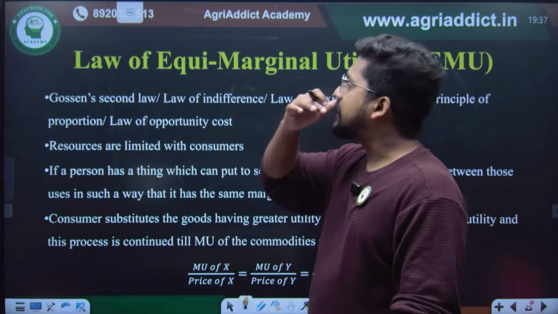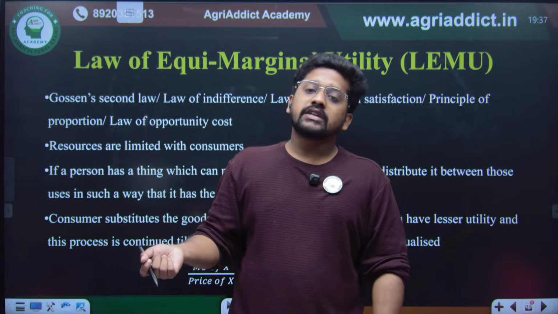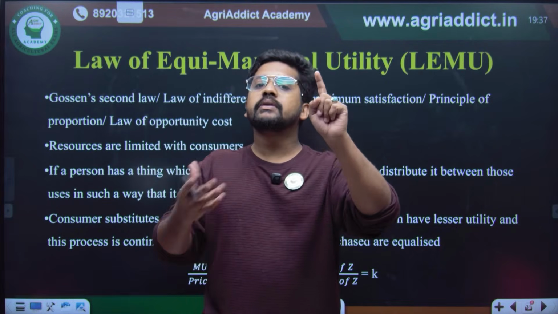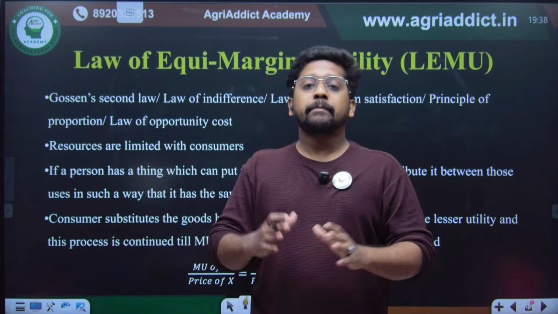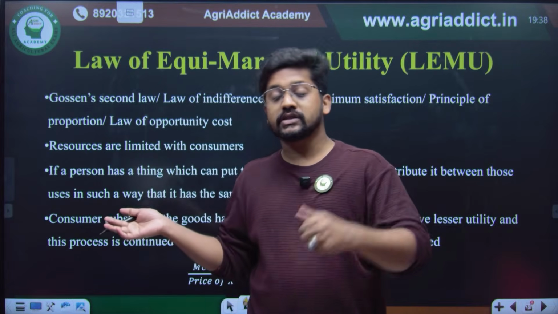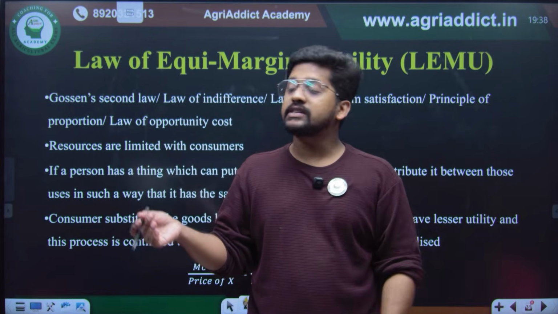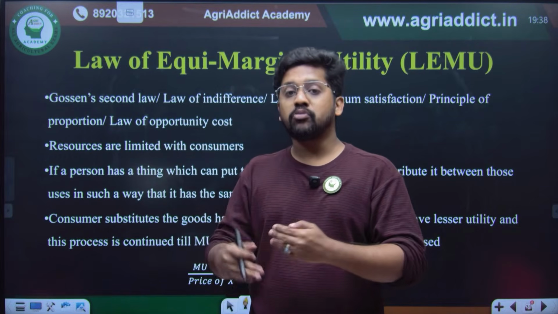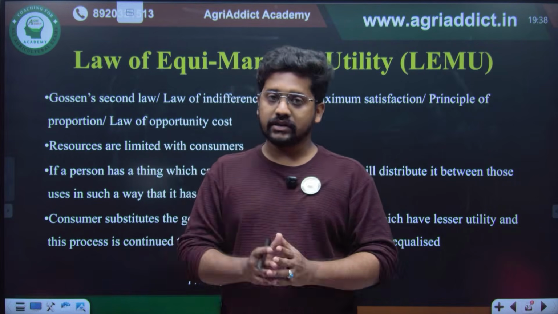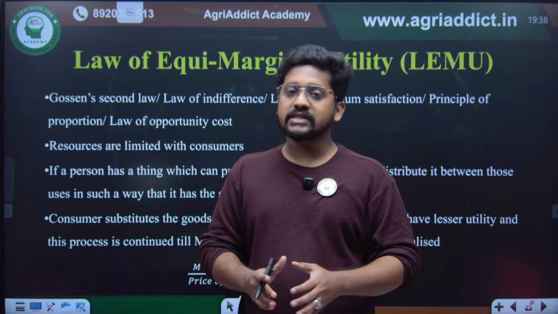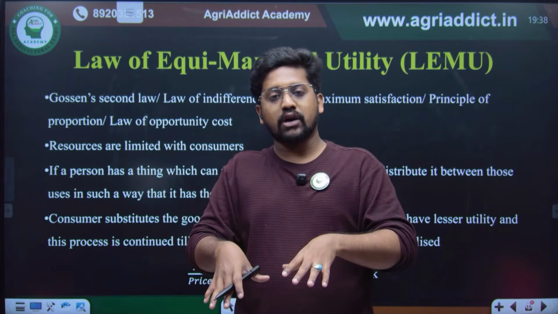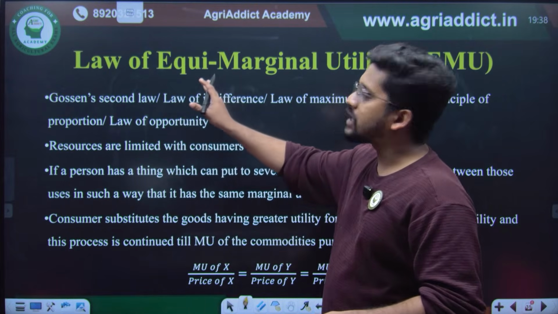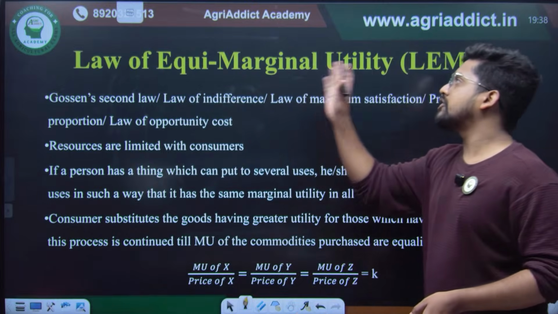Coming to the law of equimarginal utility. In the law of diminishing marginal utility, we were considering only one product. Here we have many products and only limited resources. There we had an infinite number of resources; here we have limited resources. That is the first point. Second point, we have more products. If I have 1000 rupees and 3 products, how will I allocate this 1000 rupees among these 3 products? That is the idea considered under the law of equimarginal utility.